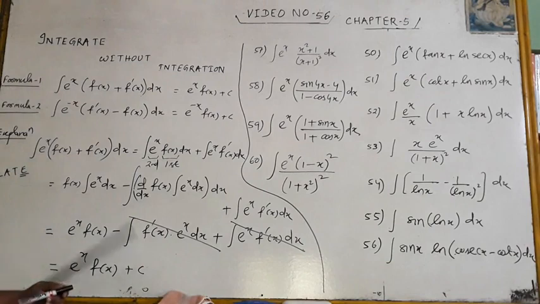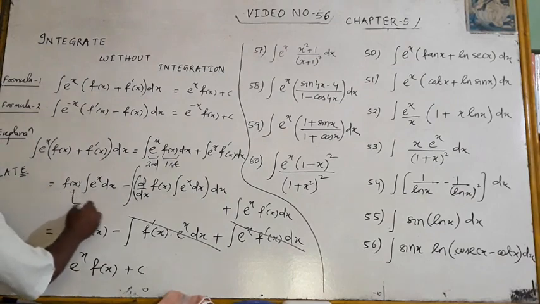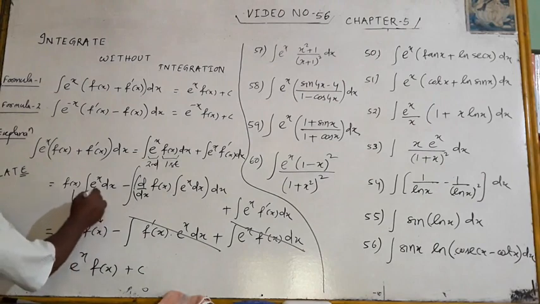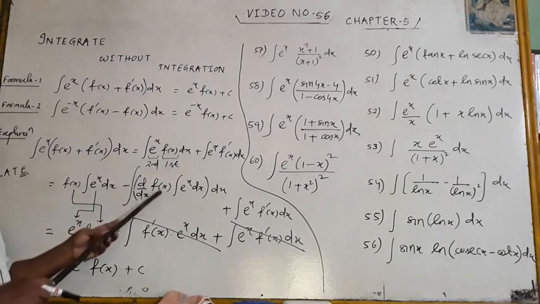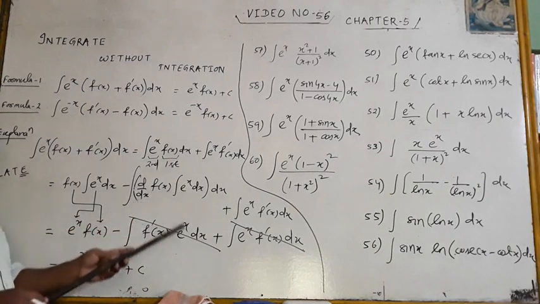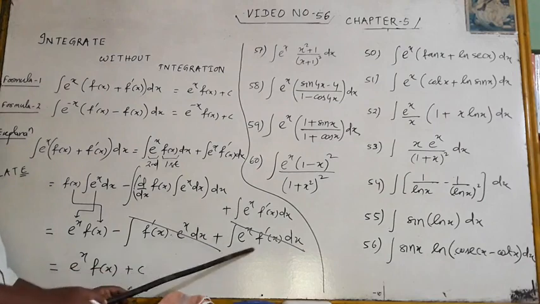Now it is e to the power x, and this is f(x). What is the integration of e to the power x? It is e to the power x. So I am writing e to the power x f(x), and the derivative of f(x) is f'(x). Integration of e to the power x is e to the power x, and I keep it as it is.